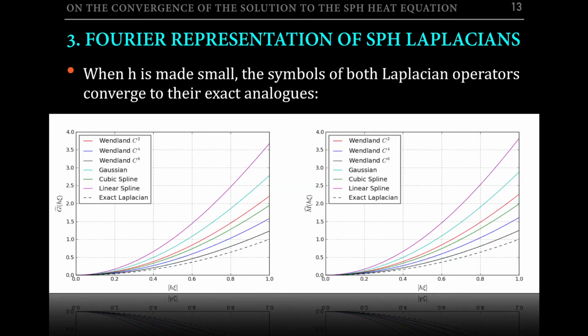Let me show you now the symbols of the Morris Laplacian on the left and the Monaghan Laplacian for a divergence-free vector field on the right, computed for different kernels and compared to the symbol of the exact Laplacian in dashed lines. Note that for all the kernels considered, the symbols converge to the symbol of the exact Laplacian when h is made small. For a fixed value of h, however, there are kernels for which the approximation is more accurate, notably the Wendland kernel C6.